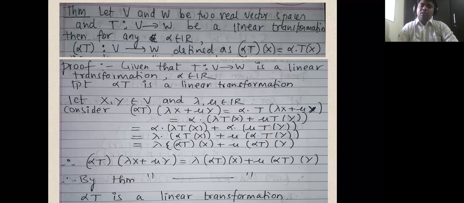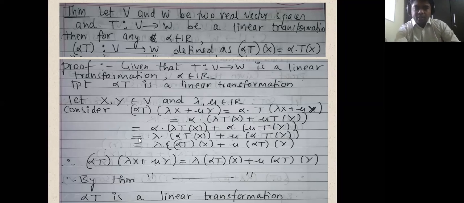Now since T is given to be a linear transformation, it will satisfy the conditions of yesterday's theorem, so this will get split and all the scalars will come outside. So that is alpha multiplied by (lambda T(x) plus mu T(y)). Now since we are in the world of vector spaces, this alpha will get distributed over everything inside this bracket.